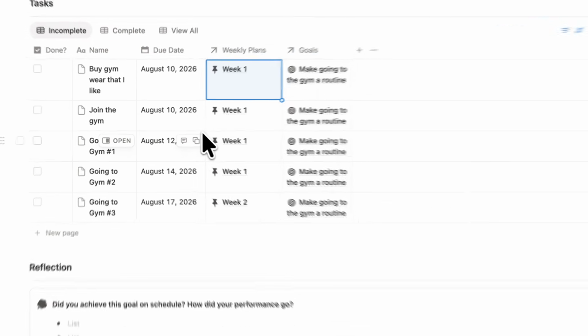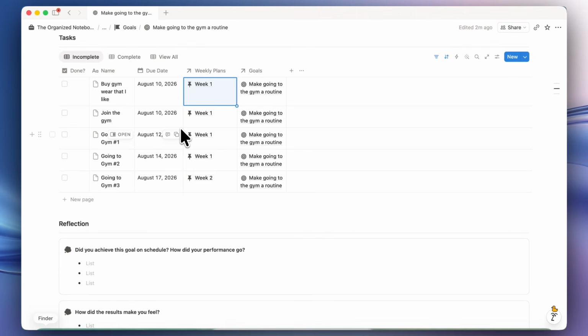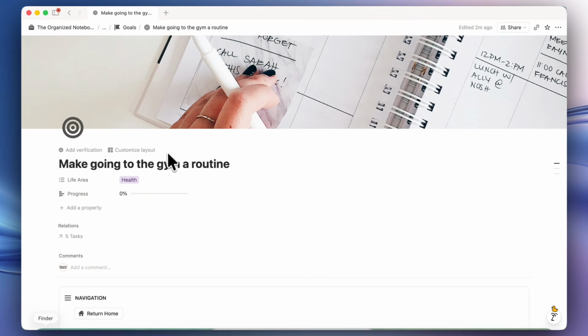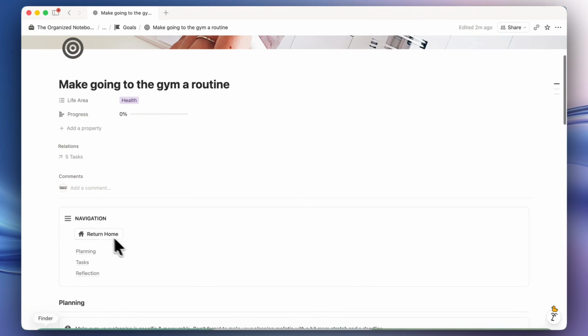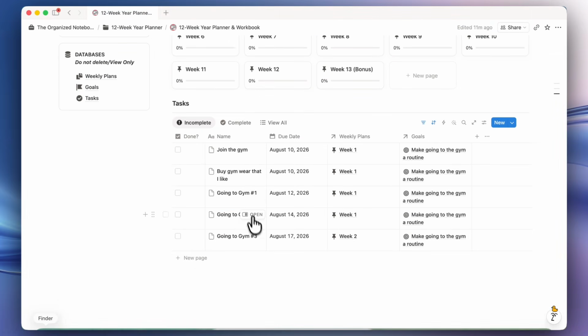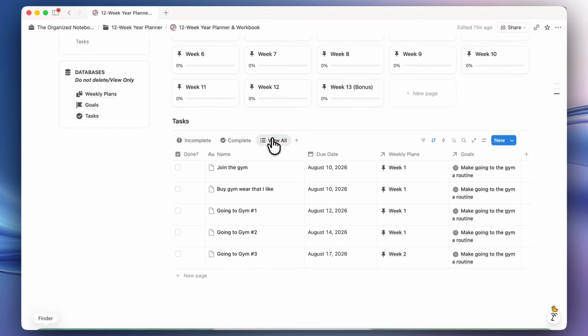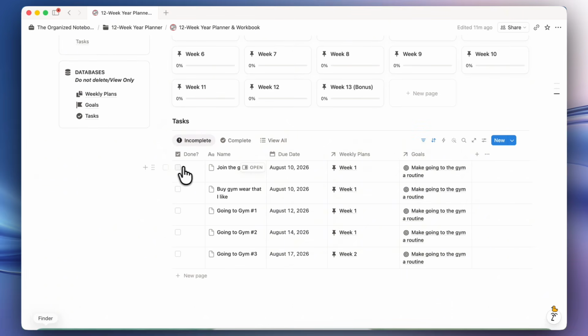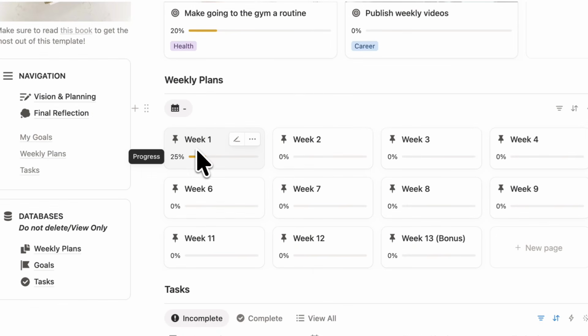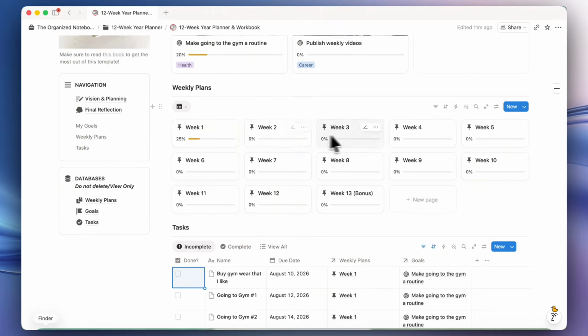So all of these are possible, but I would recommend sticking to it as much as you can. Once you're finished with planning this goal, you can go ahead and go back by clicking return home. And now you'll notice that your tasks start appearing here. So you can see all of those tasks, what has been completed, and view all. When you do complete a task, if it's assigned to week 1, you're going to see your progress for each week also show up here.